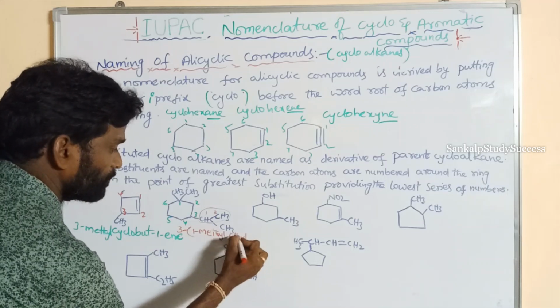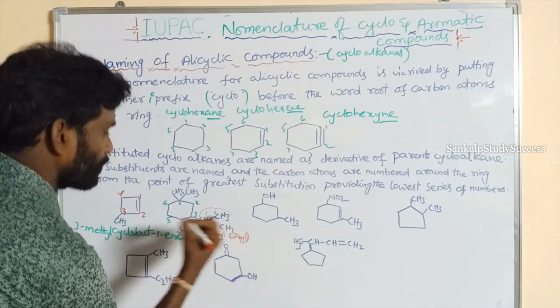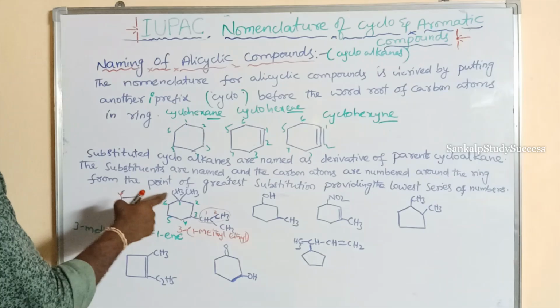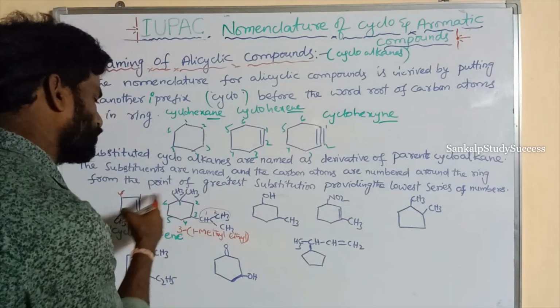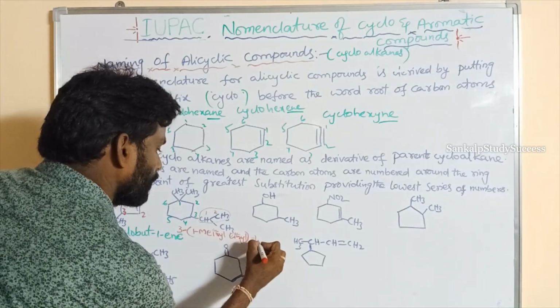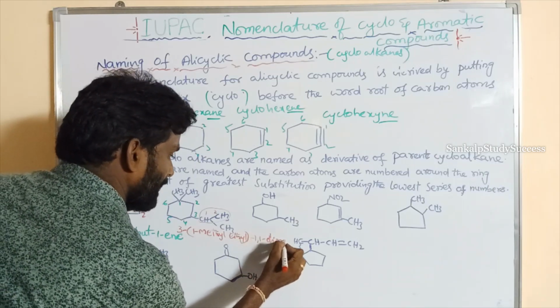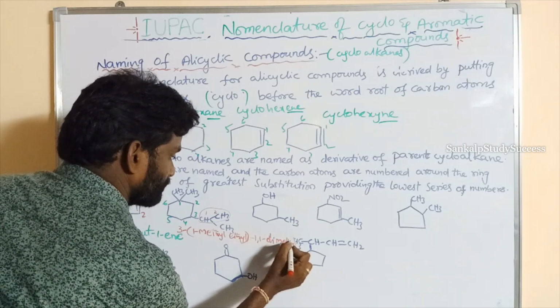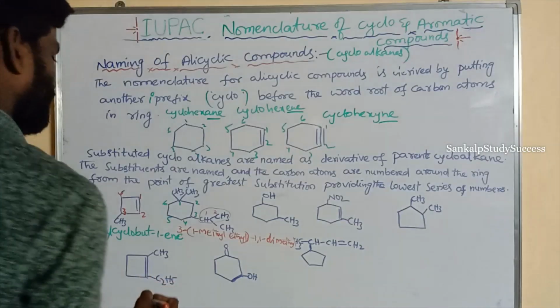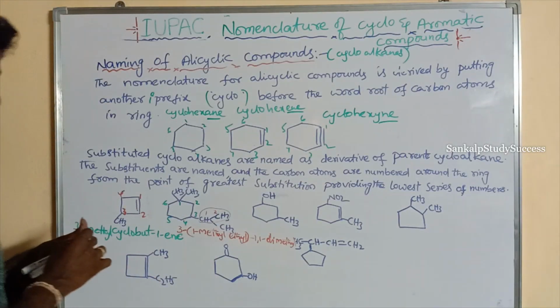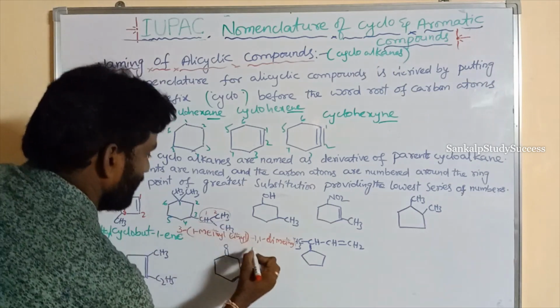Bracket close. And at the first position, how many methyl groups are there? 2, so 1,1-dimethyl. And this is a cyclohexane.